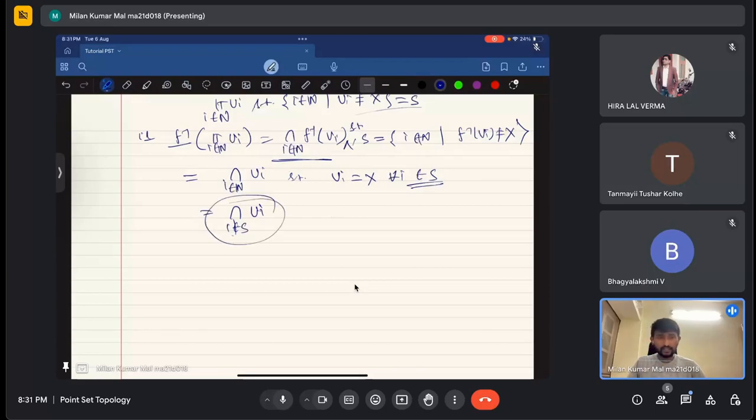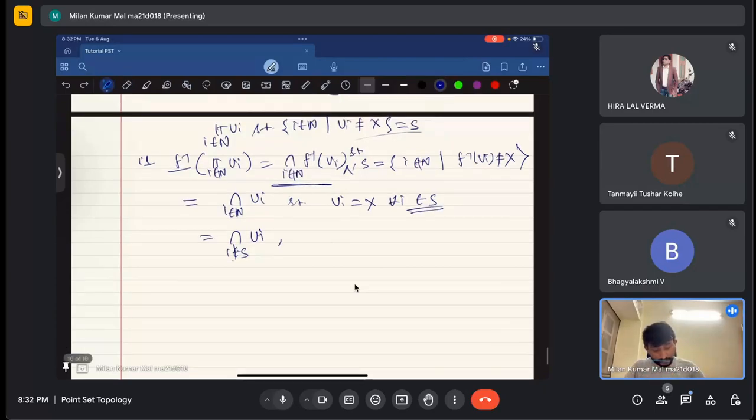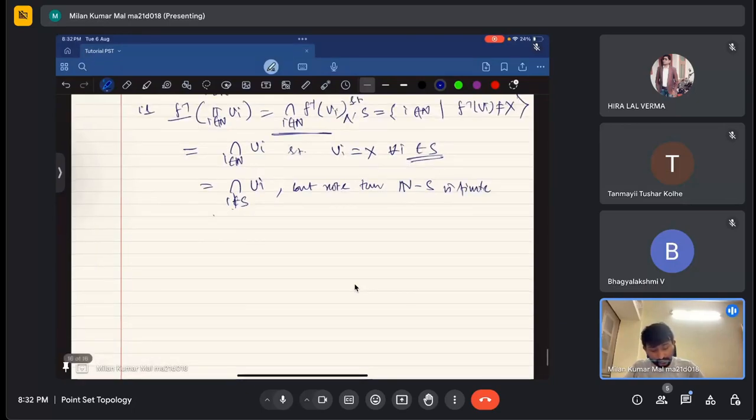But note that the complement of s in n is finite, so this is a finite intersection of elements of x.